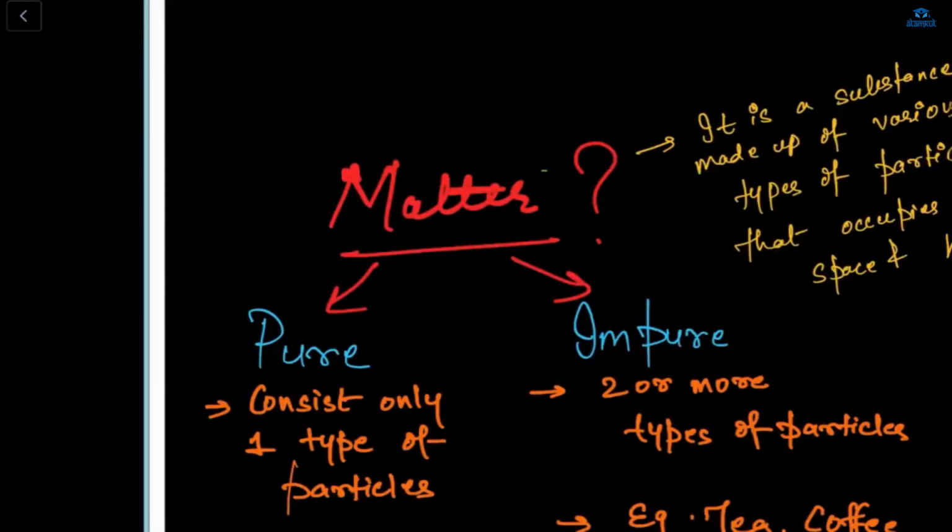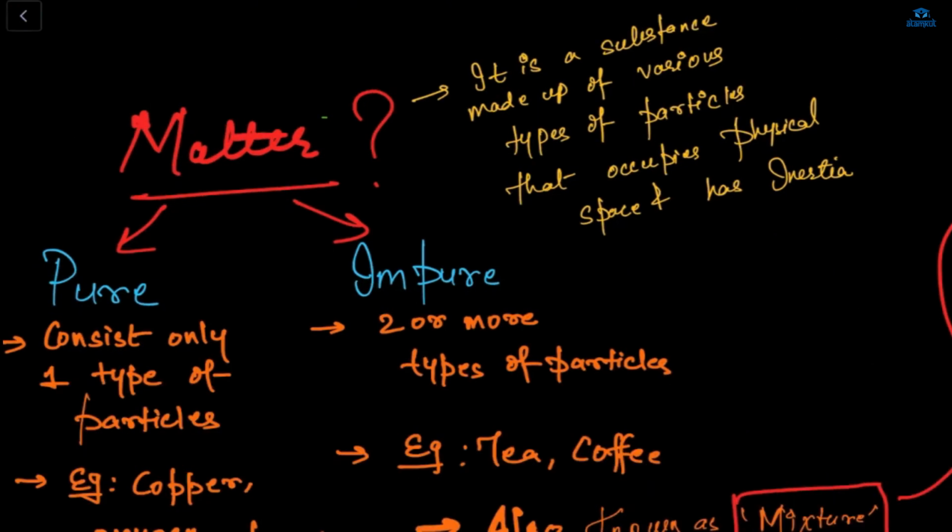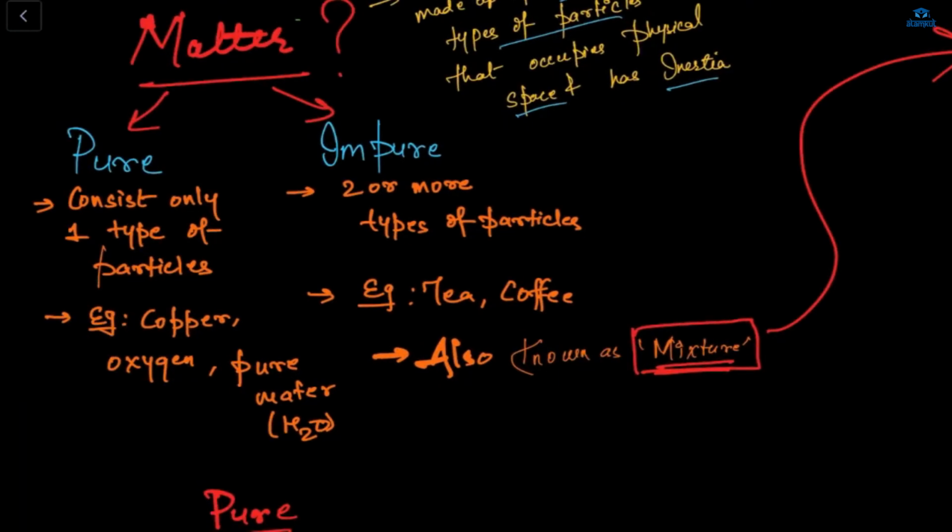Today we will be discussing the chapter "Is Matter Around Us Pure?", and the topic is matter. So, what is matter? Matter is a substance made up of various types of particles that occupies physical space and has some kind of inertia. Matter is divided into two types: first, pure matter, and second, impure matter.